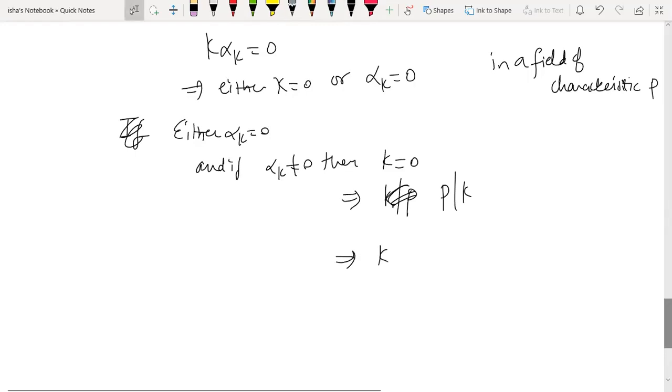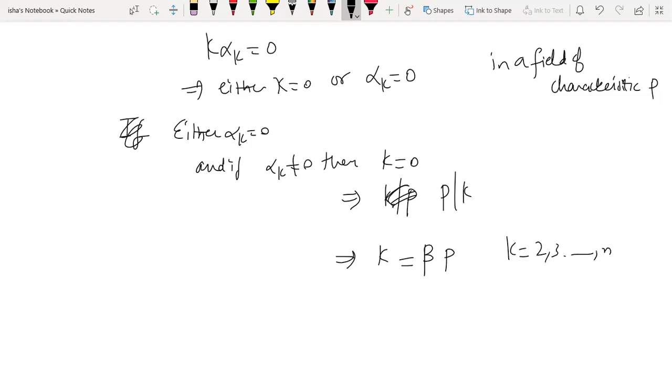So I can write k as some beta times p. Now this k is actually indexed because it is having values from 2, 3, up to n. So let me give this beta also the index, because for k equal to 2 it will be a different multiple, and for k equal to 3 it will be a different multiple of p. So this beta I have taken as an indexing number. This is the substitution we are going to make in the polynomial. So this k happens to be beta k times p.